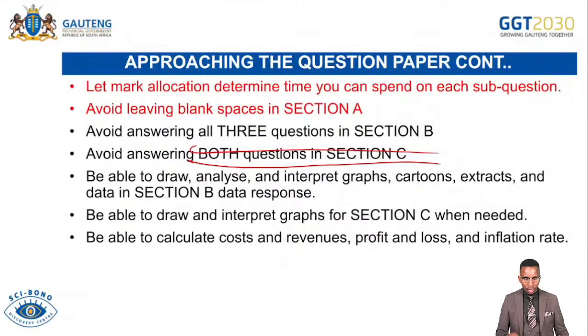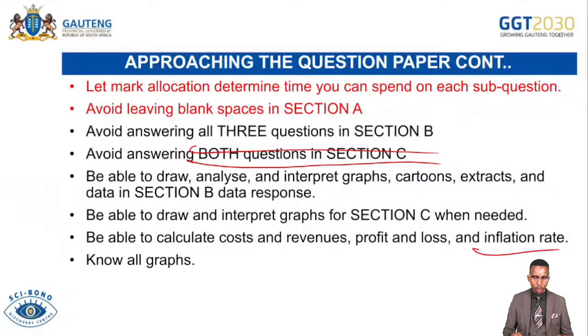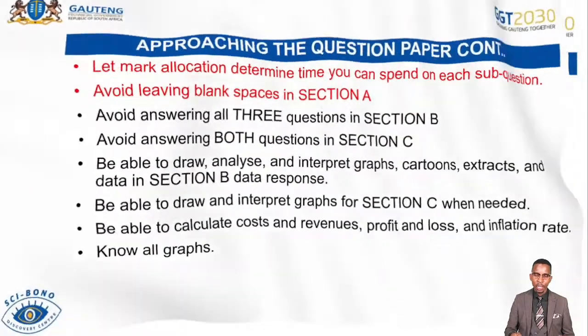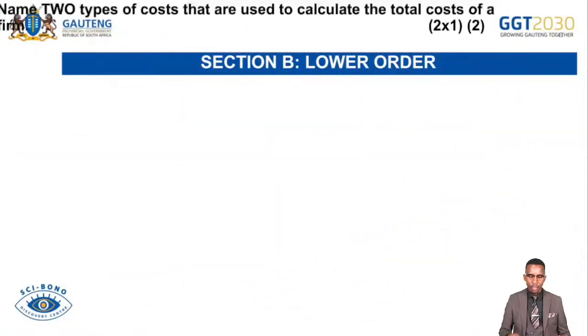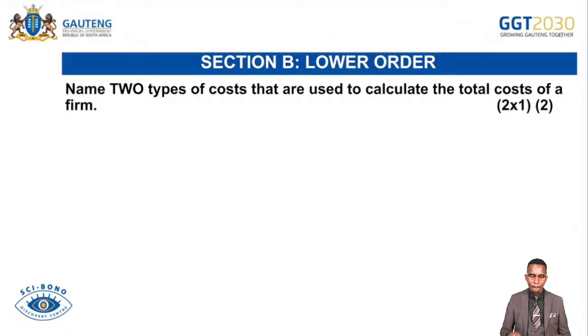And then be able to calculate costs and revenues, profit and loss, etc. For now, we don't have this one. And then know all of your graphs. It is very important, and they will be indicated here. So here we start with Section B.